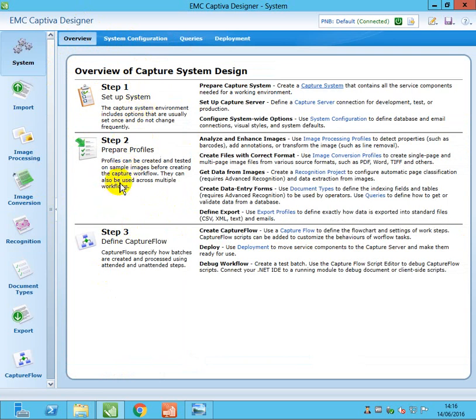And step 2, you will come up with all the profiles, whatever profiles you want, like import or image conversion or image processing. Later we will go through each and every profile. And third step, once you've done all this, we will create a capture flow and we'll deploy and we'll test.